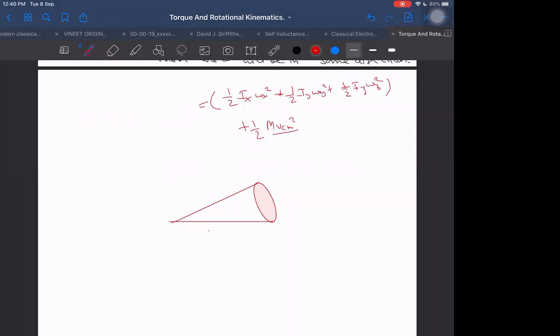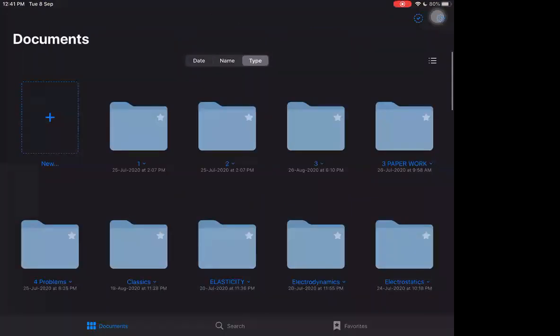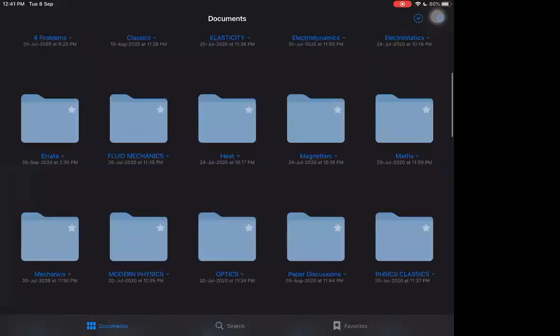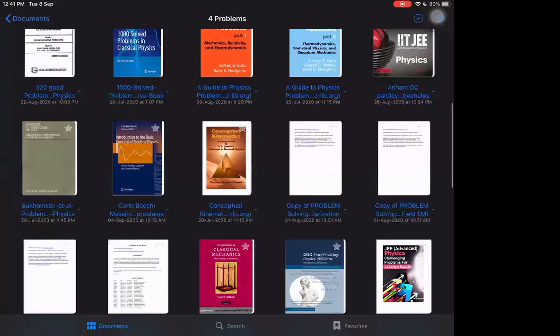All right. Now, once IIT asked this question. We have a cone which rolls about its axis with some angular velocity given to us. Actually, I think it was two discs. Why don't I go to that question only? I will open the previous IIT book and see that question.